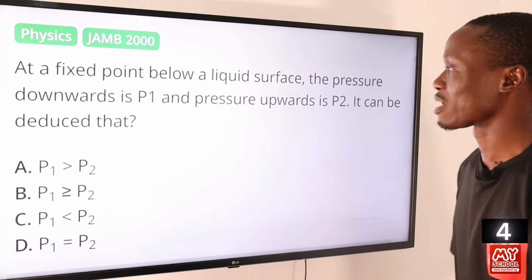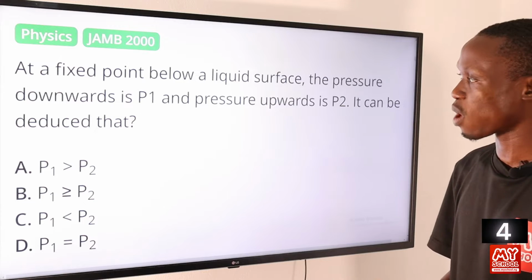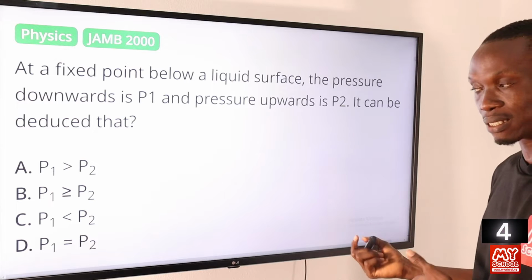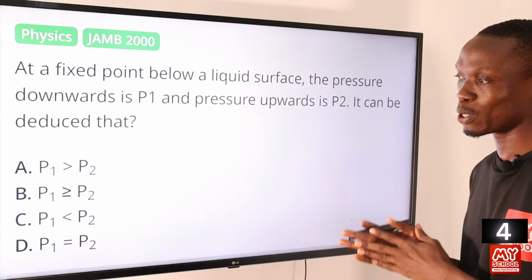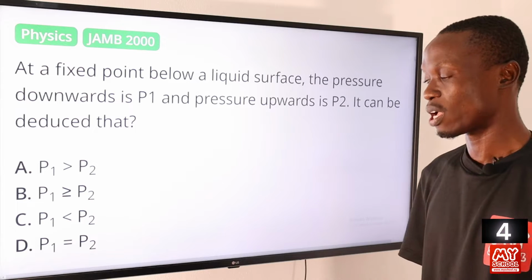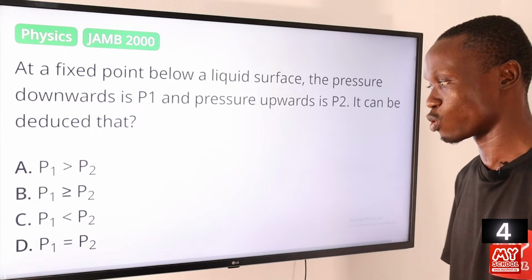Question 4. At a fixed point below a liquid surface, the pressure downwards is P1 and pressure upwards is P2. It can be deduced that A, P1 is greater than P2, B, P1 is greater than or equal to P2, C, P1 is less than P2, and D, P1 is equals to P2.